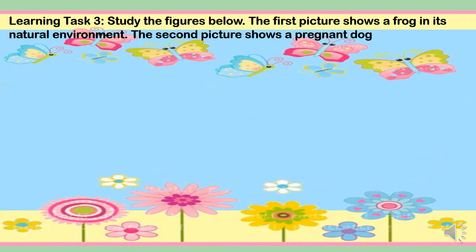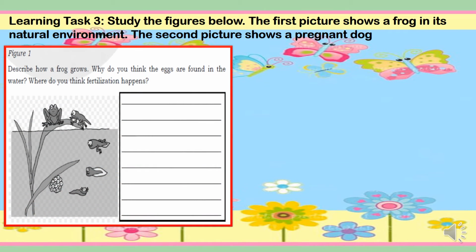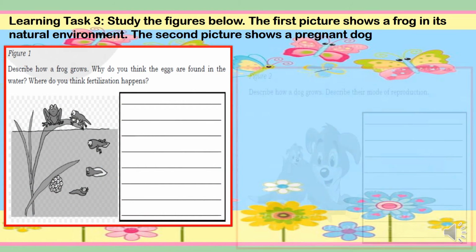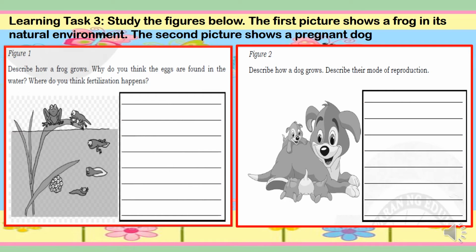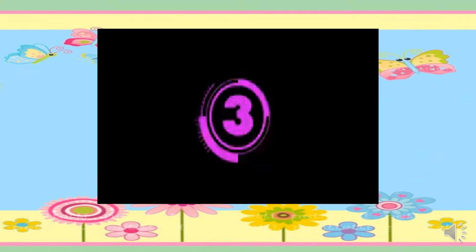Study the figures below. The first picture shows a frog in its natural environment, and the second figure shows a pregnant dog. Question: describe how a frog grows. Why do you think the eggs are found in the water? And where do you think fertilization happens? And for number 2, describe how a dog grows and describe their mode of reproduction. Okay, I will give you time to answer this.